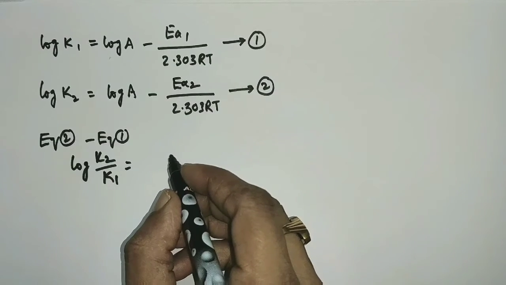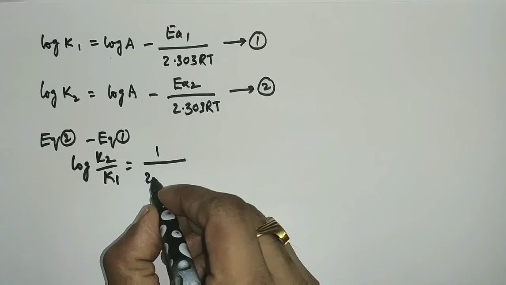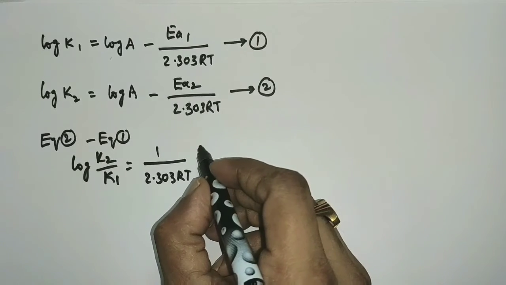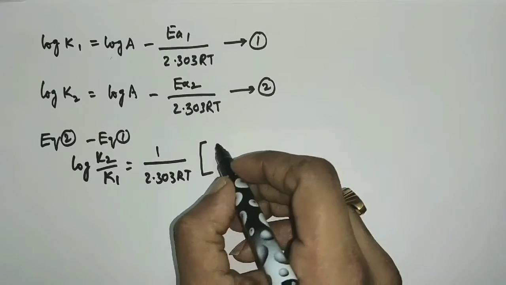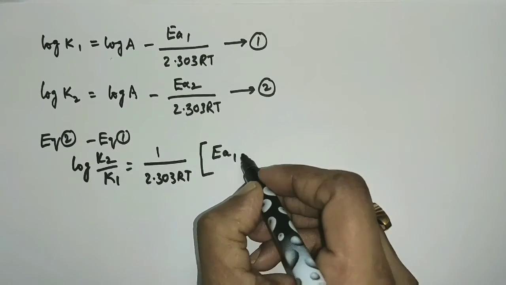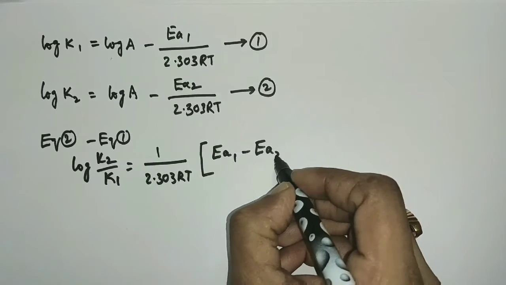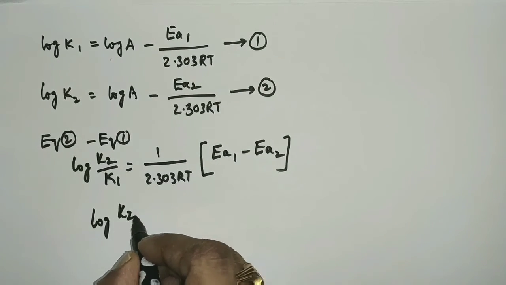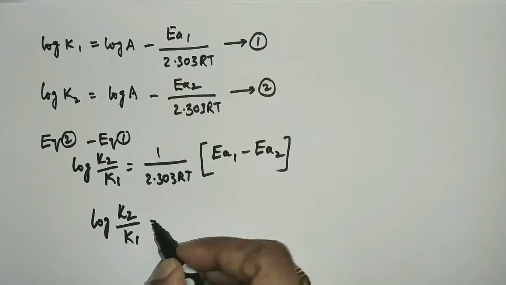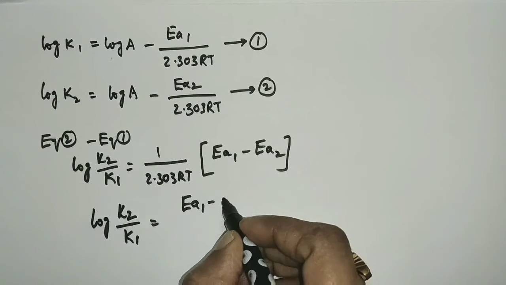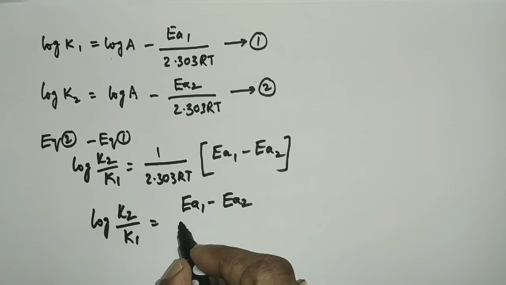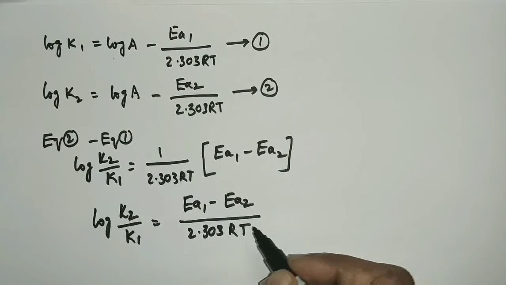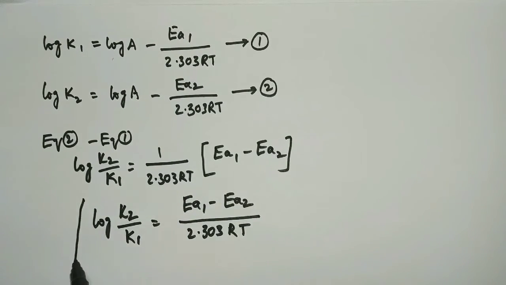So we got 1 by 2.303 RT as common, and EA1 minus EA2. Log K2 by K1 is equal to EA1 minus EA2 by 2.303 RT.